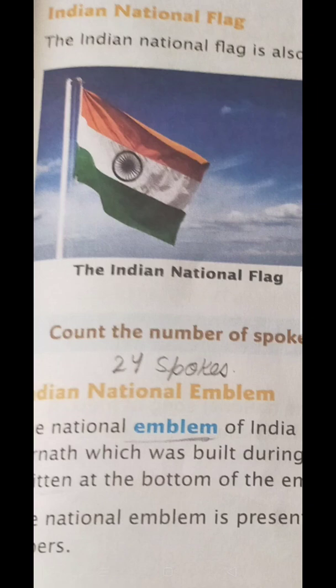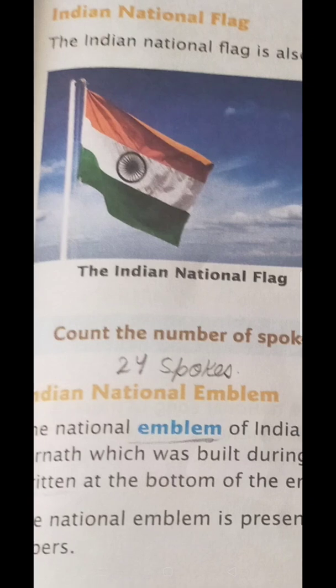The third band, the bottom band, is the green color. Green stands for prosperity. Prosperity means being successful. So always do the things that help us become successful. This is the message given by the Indian flag.